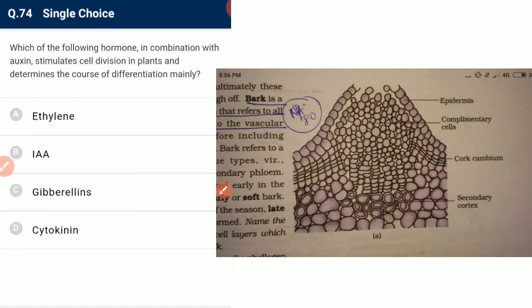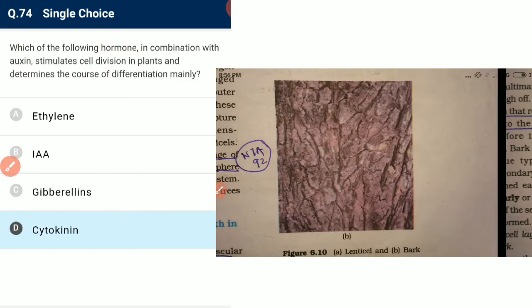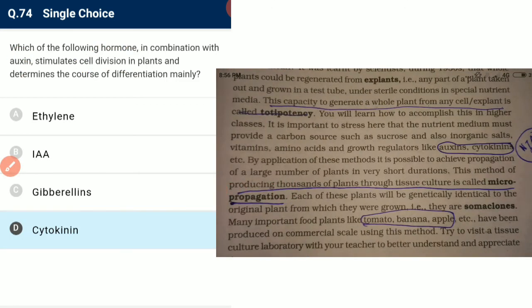Which of the following hormones in combination with auxin stimulates cell division in plants and determines the course of differentiation mainly? It stimulates cell division. We use cytokinin for shoot initiation. Auxin and cytokinin are used for growth regulation.